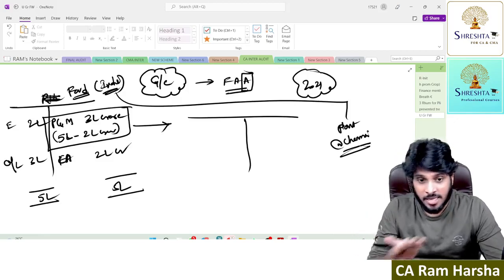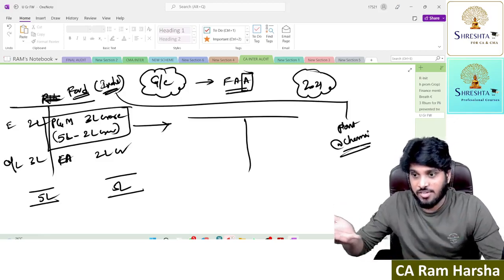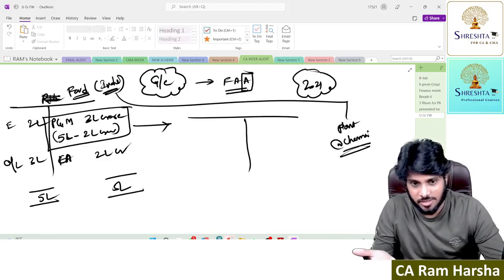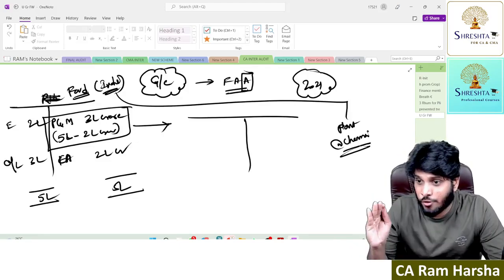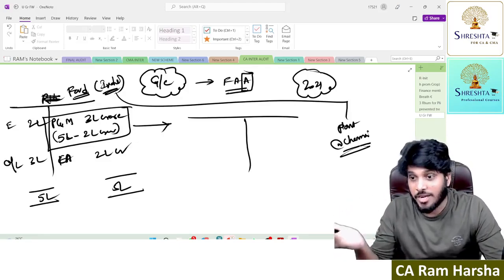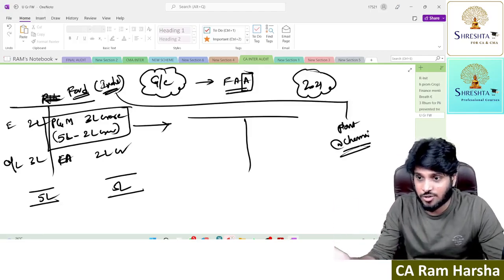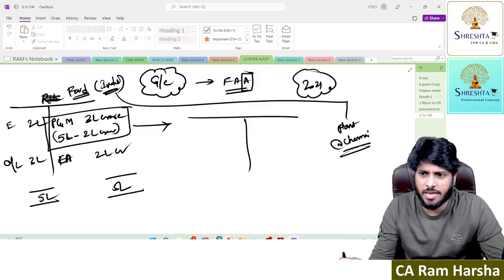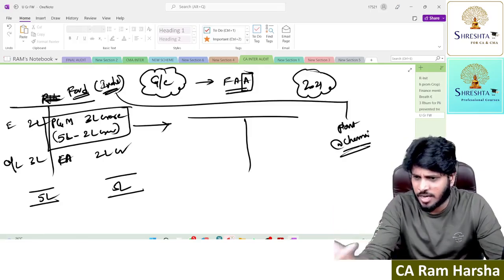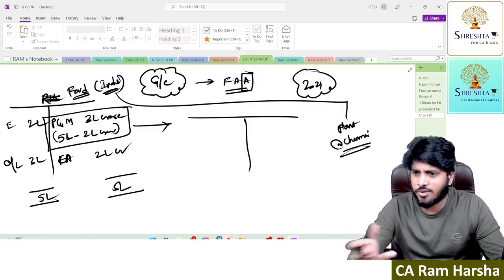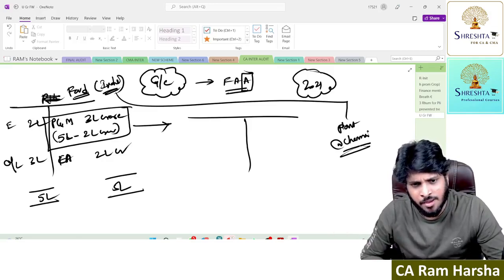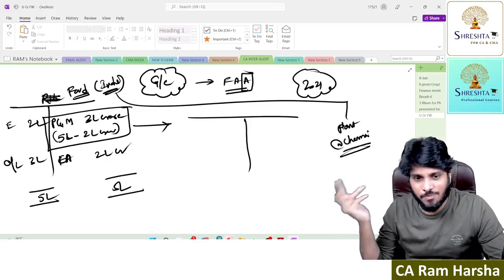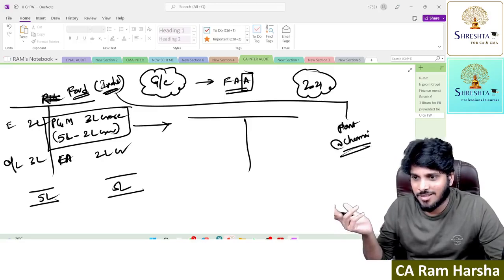Because for every car, the chassis, the engine, the platforms are very different. So obviously, the Ford factory is not useful even for other car manufacturers. Only some equipment will be useful. The majority of the equipment of Ford Motors is not useful for Tata, not useful for Maruti, not useful for Hyundai. So now who is there? Where is the buyer for this?